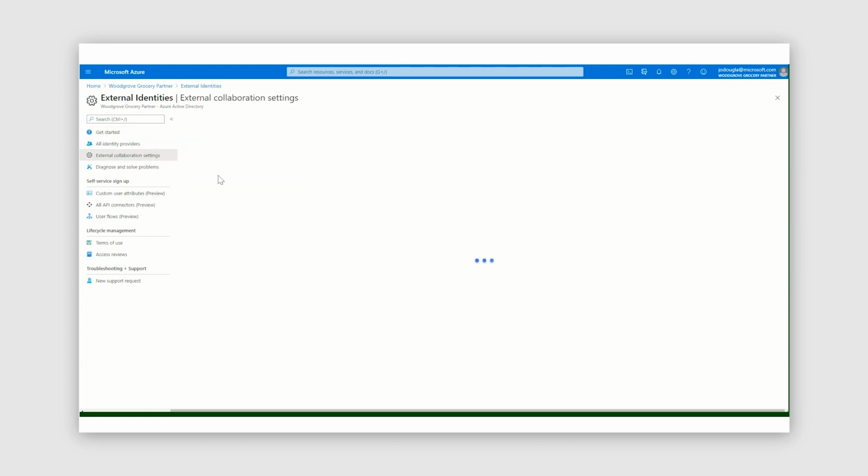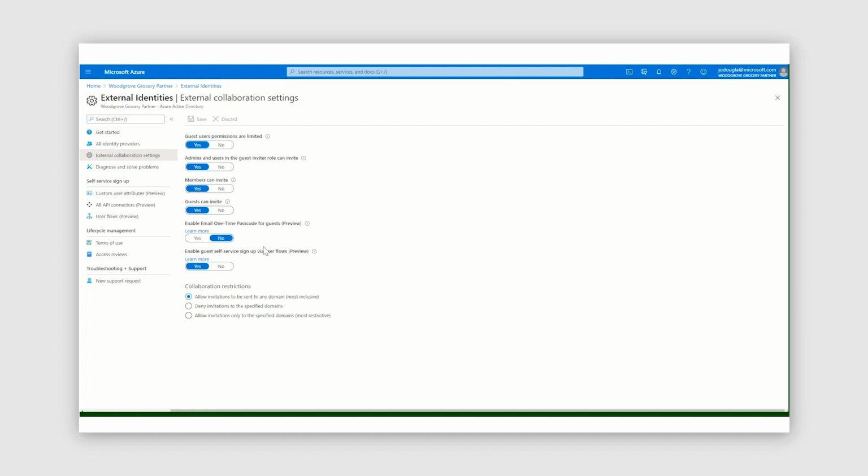The first thing that we did was come to external collaboration settings and enable guest self-service signup via user flows. This is the setting that fully controls whether self-service signup can be turned on, and by default, it is turned off. So we enabled this setting, and that's what allowed us to go forward and configure that customized signup experience.